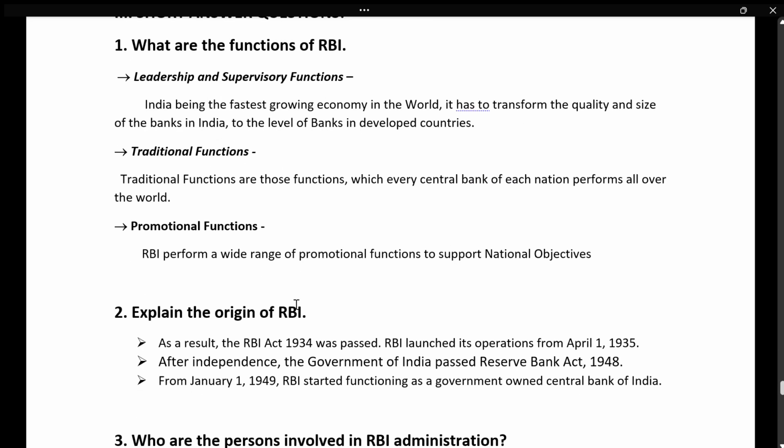And origin also, I didn't take the full origin, only three lines for the back. As the result, the RBI Act 1934 was passed, and then RBI launched its operation from April 1, 1935. After the independence, Government of India passed the Reserve Bank Act 1948. So from January 1st, 1949, it started its functioning as a government-owned central bank of India.